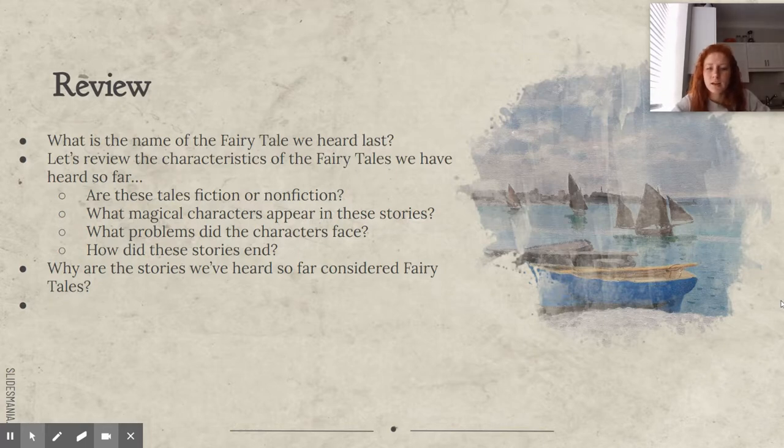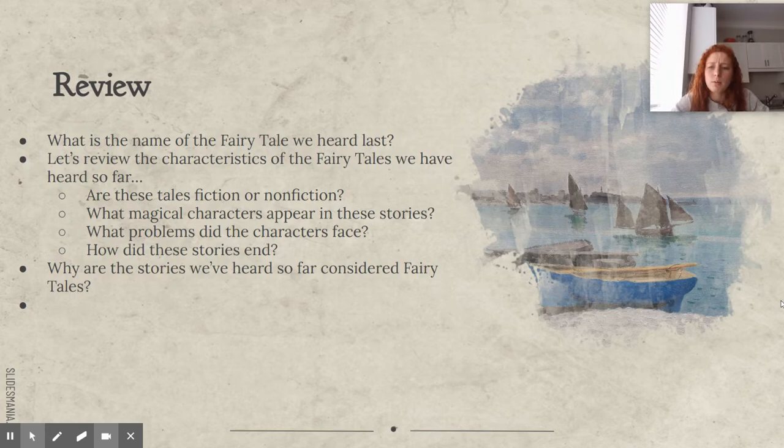What was the name of the fairy tale that we heard last? Rumpelstiltskin. So we read Rumpelstiltskin and Sleeping Beauty. So let's think about those 2 stories. Were they fiction or nonfiction? They were fiction. And what magical characters were in Sleeping Beauty? Fairies. And how about in Rumpelstiltskin? Rumpelstiltskin, right? Because he was able to do magic. He turned straw into gold.